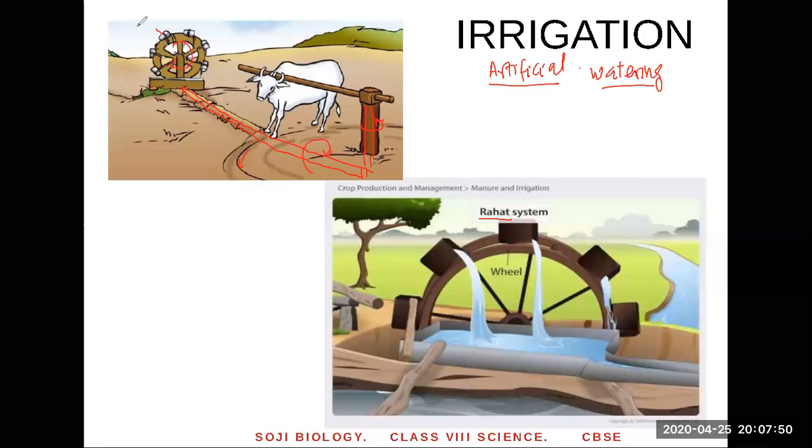And on the wheel, you can see buckets. Those are the buckets. Okay, look at the buckets. And that's a pit. Down you can see a pit. In the pit, maybe it's water from the river, and you want to pump it to a higher level. As the wheel keeps rotating due to the movement of the bull, it will carry the water up. This contains water. When it reaches here, you can see it's getting tilted. The tilting action will put the water into this container, and it's taken away through the pipes here.